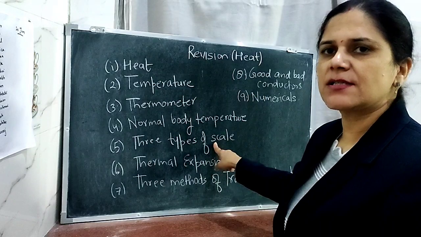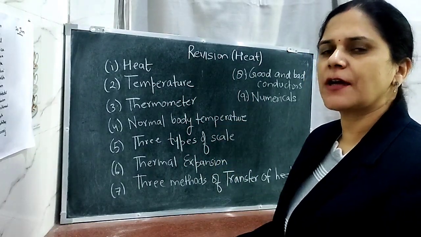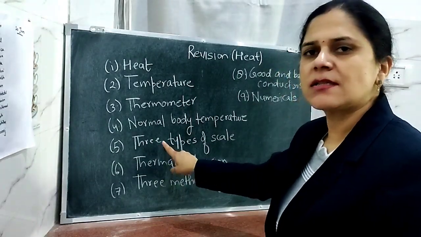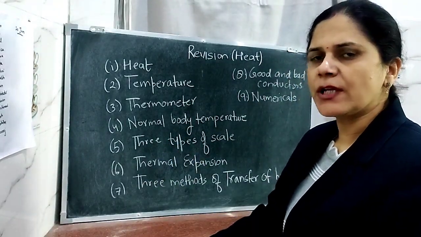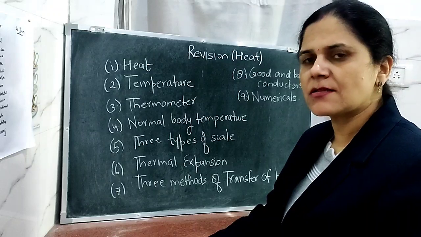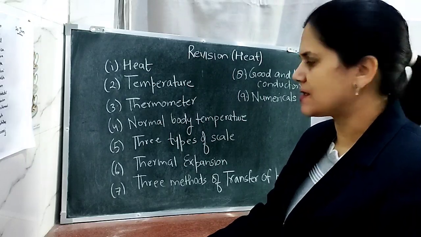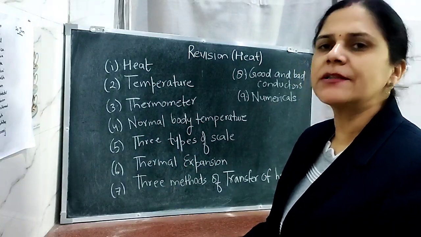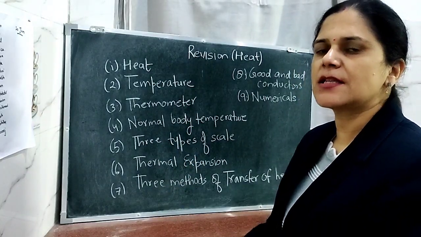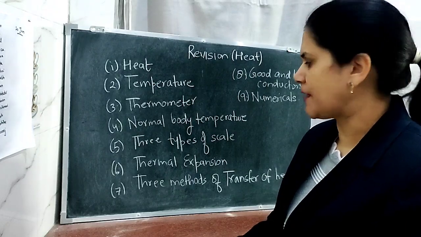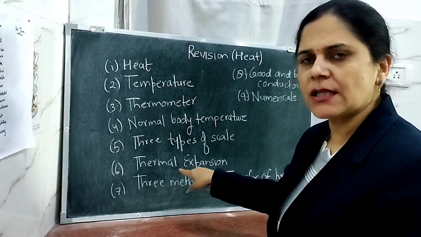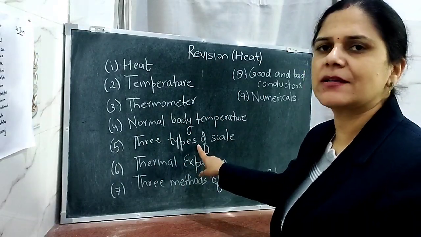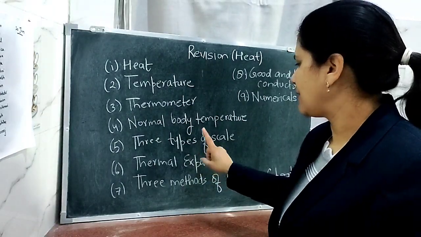We will be discussing the three types of scale. First is known as the Celsius scale, second is the Fahrenheit scale, and third is the Kelvin scale. Now in the Celsius scale, the steam point is 100 degrees Celsius and the ice point is 0 degrees Celsius. In the Fahrenheit scale, the ice point is 32 degrees Fahrenheit and the steam point is 212 degrees Fahrenheit. In the Kelvin scale, the ice point is 273 Kelvin and the steam point is 373 Kelvin.